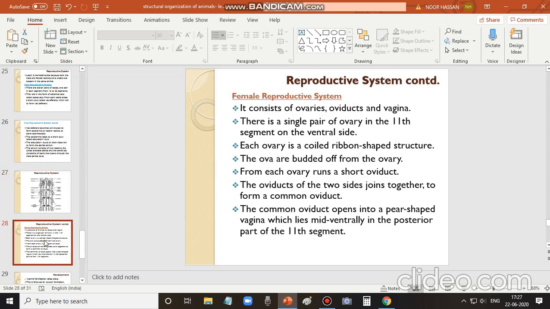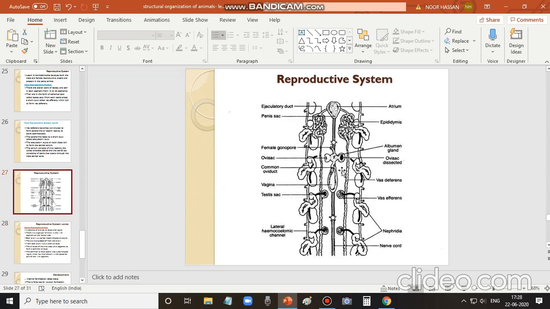So it consists of a pair of ovaries, oviducts and vagina. These are the ovaries, a pair of ovaries. From each ovary arises an oviduct, and the oviducts from both sides join to form a common oviduct that opens into the vagina. The vagina opens outside through the genital pore, which is present on the 11th segment.